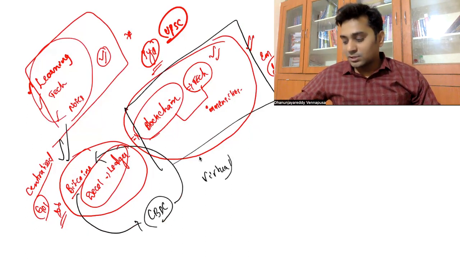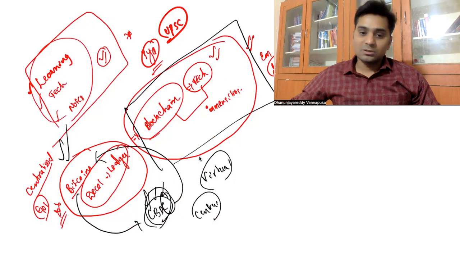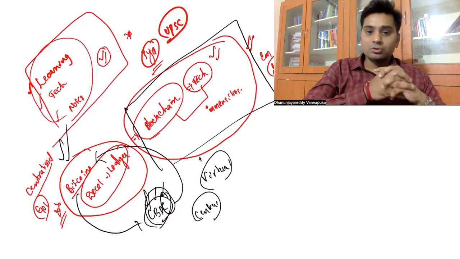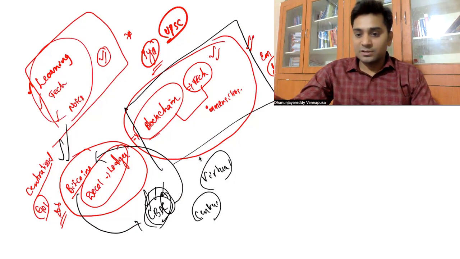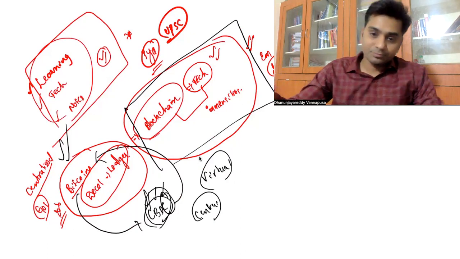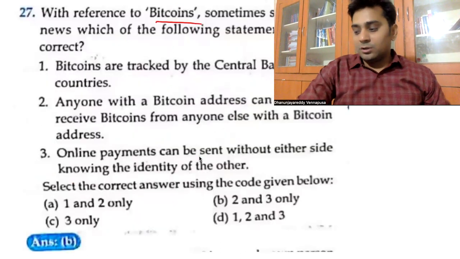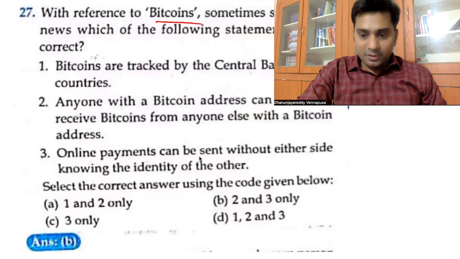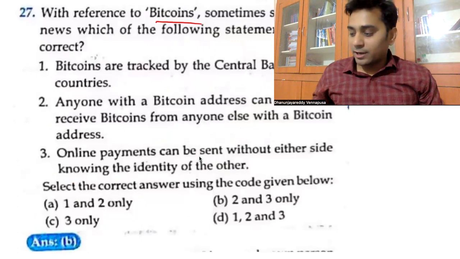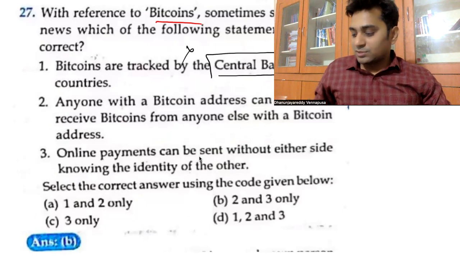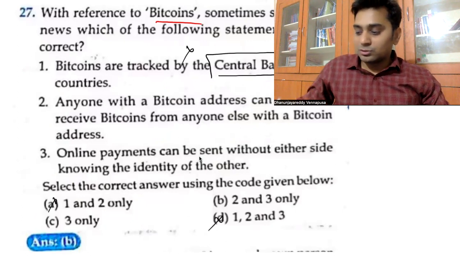But central bank digital currency is the digital currency released by the central bank. And unlike bitcoins, the central bank digital currency is regulated by an institution. So this is something you have to know. Now, let's have a look at the options. Bitcoins are tracked by the central banks of the countries. This is not true. Bitcoins are not tracked by the central banks because they work on a decentralized system. So the first statement is wrong, and everyone more or less knows it.